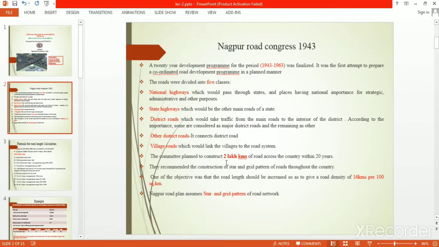And this is the important point of this plan, that the committee decided to construct 2 lakh kilometer of road across the country within 20 years.